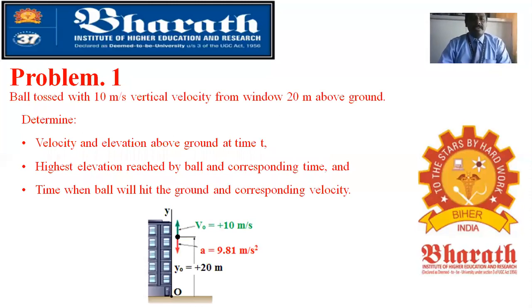Here the problem is given: a ball is tossed with 10 meters per second vertical velocity from a window 20 meters above ground. You have to determine the velocity and elevation above the ground at time t, the highest elevation reached by the ball and the corresponding time, and the time when the ball will hit the ground and the corresponding velocity. This sketch is given in the problem. If you see this sketch, the initial velocity given is 10 meters per second, and you are throwing it from 20 meters above ground.